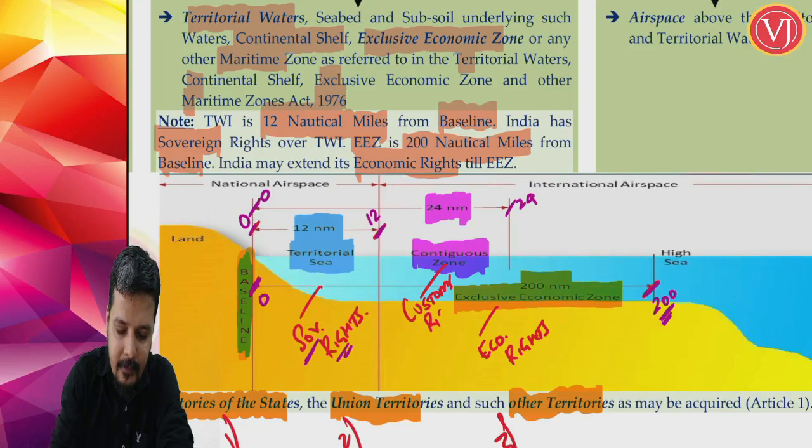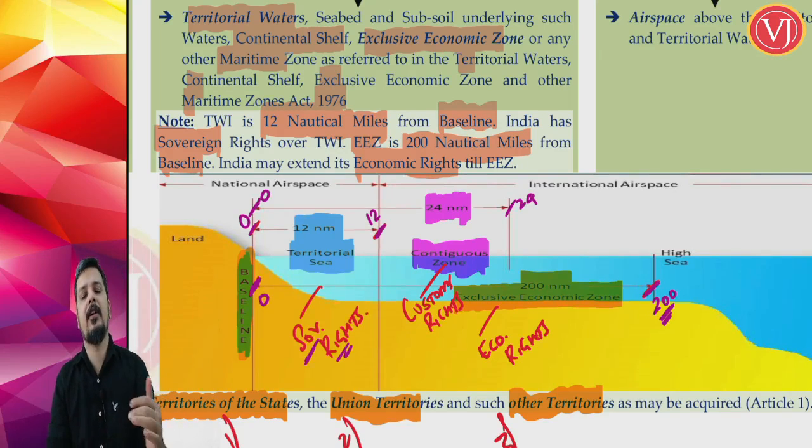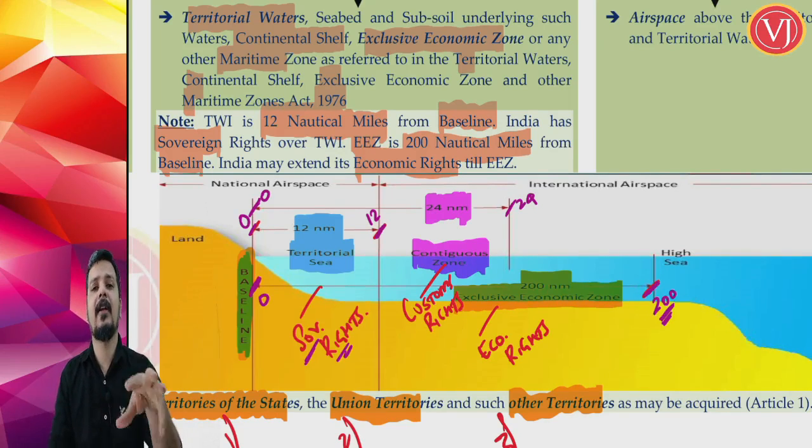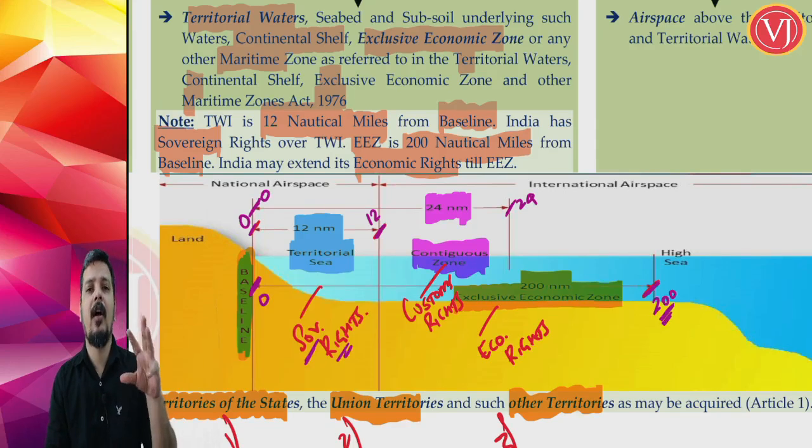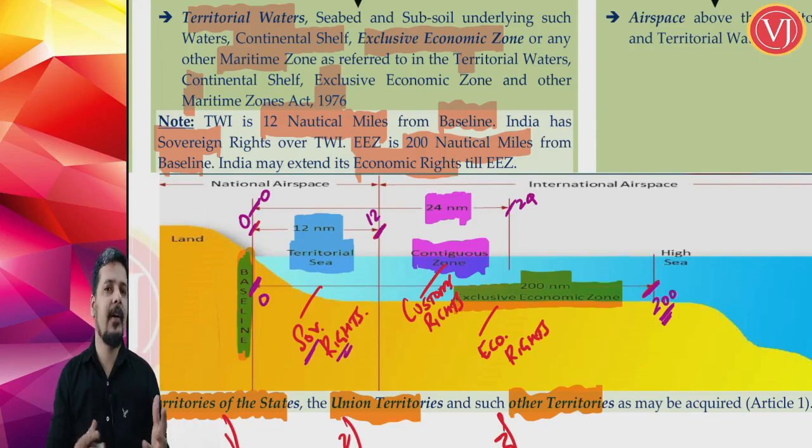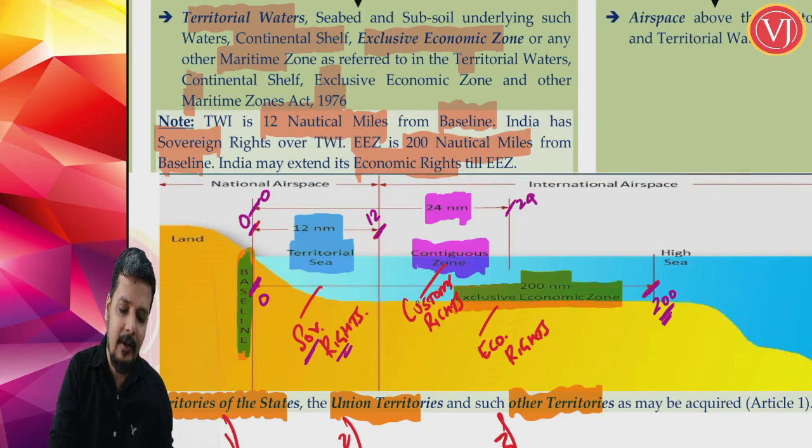Customs authorities had full right till 24 nautical miles. They can travel within 24 nautical miles. Anyone entering 24 nautical miles, the customs officer can ask why he is entering, what are the goods in the vessel, and if the person is not following that order, he may even shoot that person as well as destroy that vessel. So customs officers' powers were till 24 nautical miles, the contiguous zone.